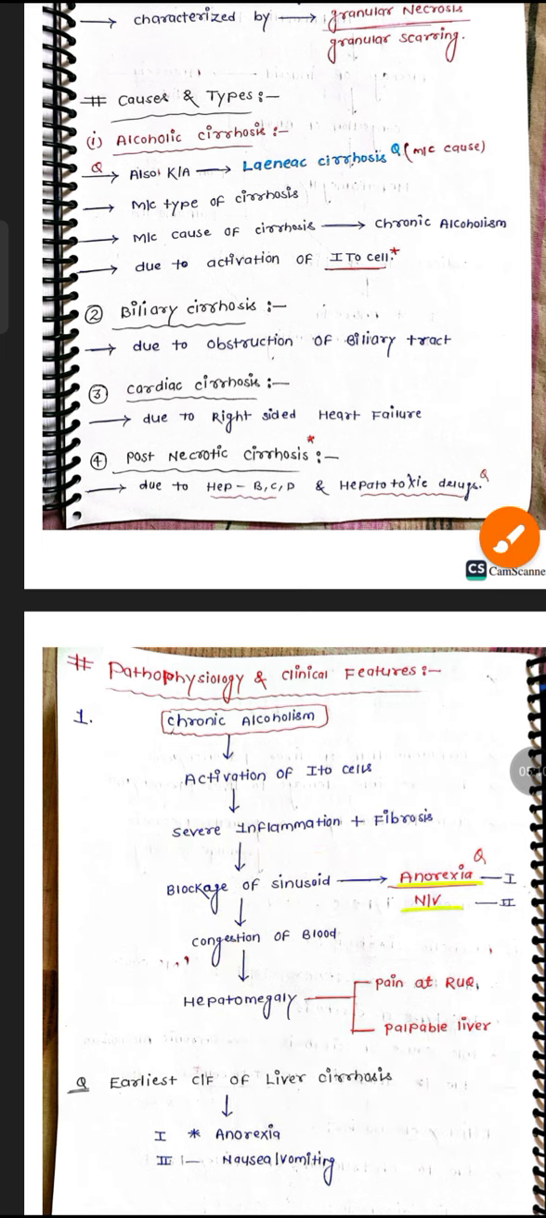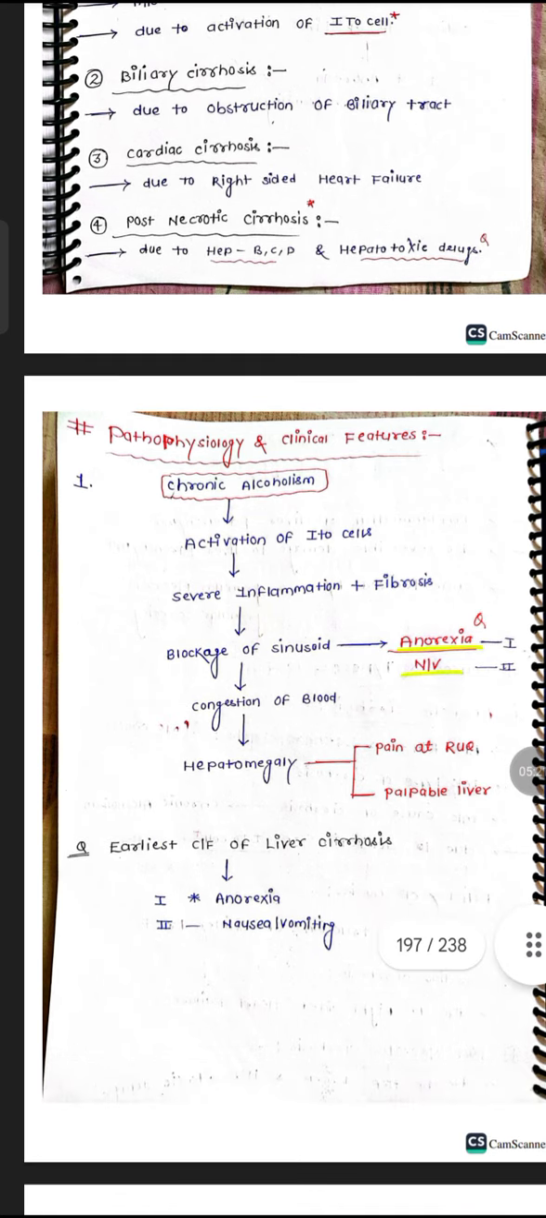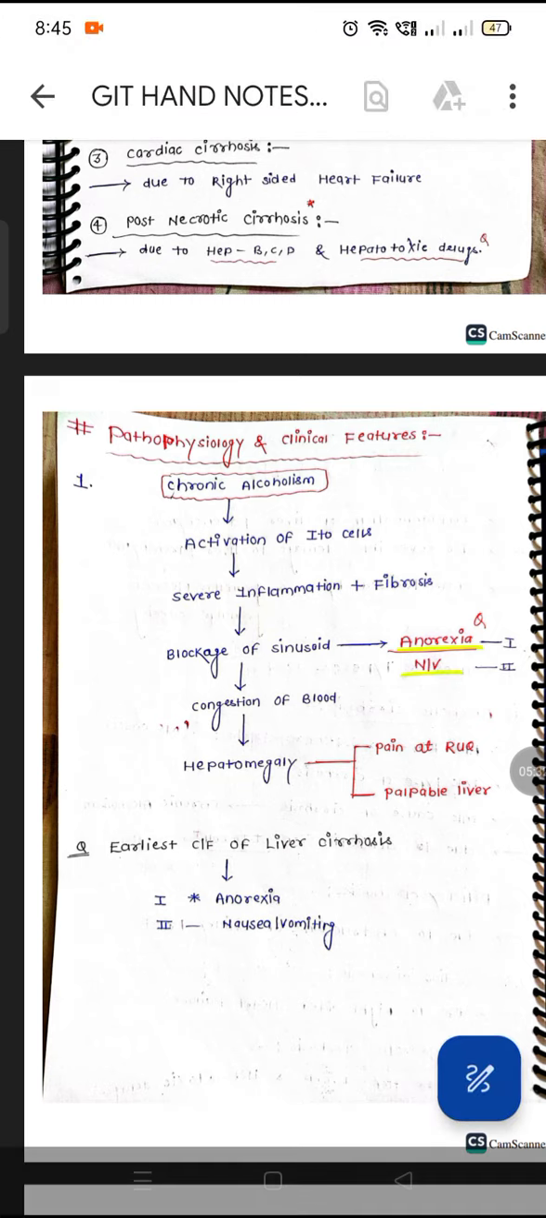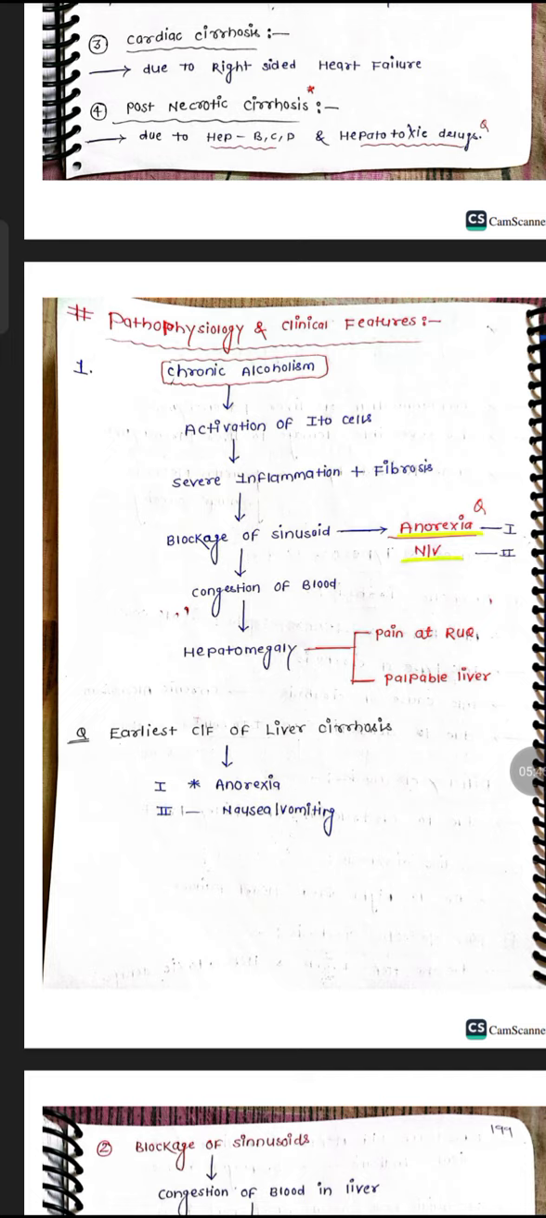At that time, anorexia and nausea will be seen. The most important, earliest signs and symptoms will be anorexia and nausea. When hepatomegaly is seen, there is pain in the right upper quadrant and a palpable liver. If we palpate the right upper quadrant, we can feel the liver. Why? Because of hepatomegaly, the increased size of the liver. Pain is also seen in the right upper quadrant. So the earliest clinical feature of liver cirrhosis is anorexia, and the second one is nausea and vomiting.